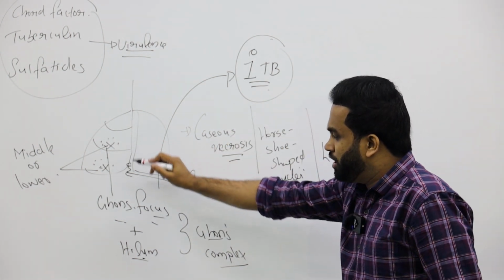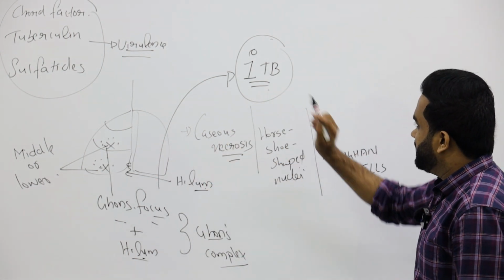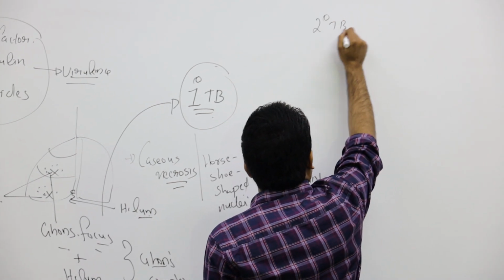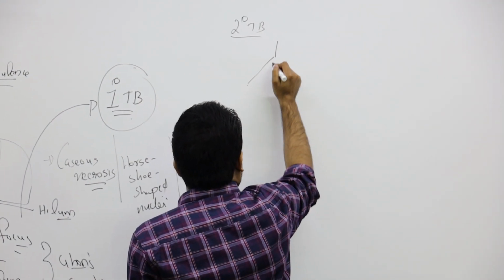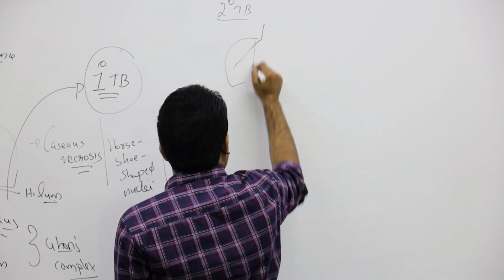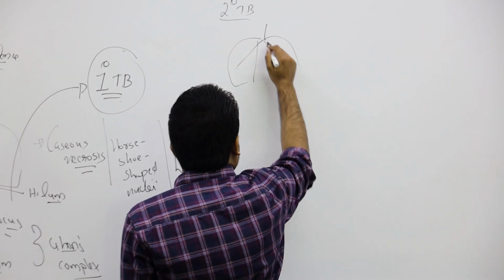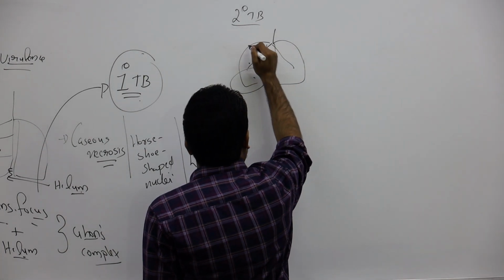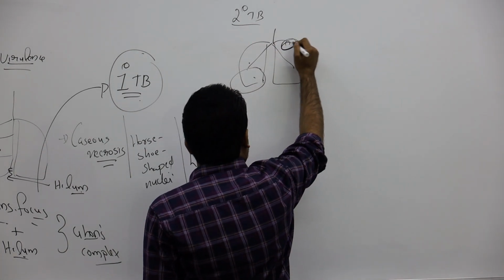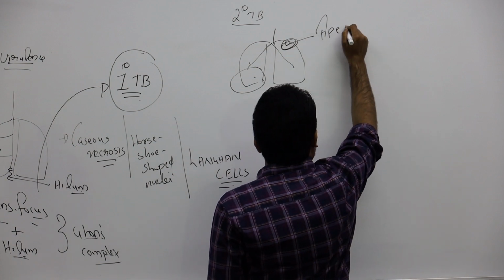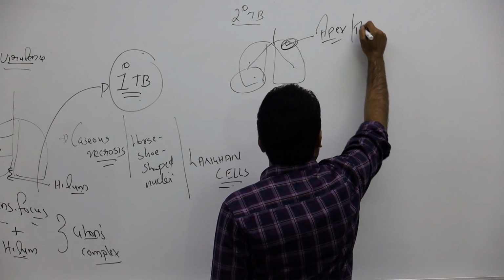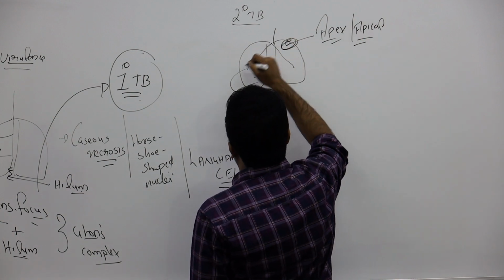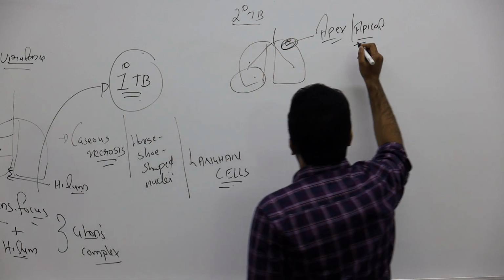If primary means middle or lower lobe is affected, then the same thing happens in secondary TB, except the affected part will be the apex. The apical part of the lungs will be affected. It was middle and lower in primary, and apex in secondary.